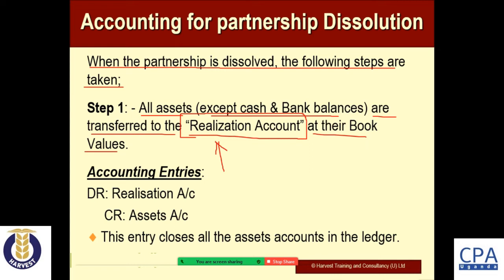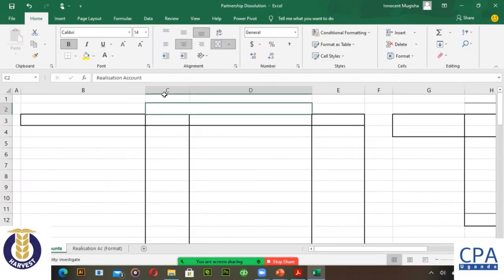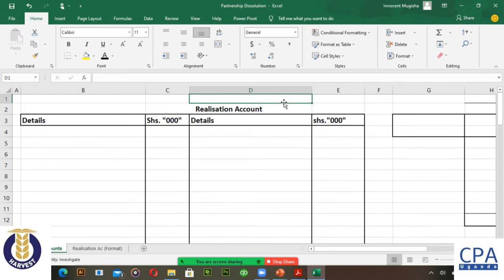So I'm going to make use of an Excel sheet. So this is my realization account. So what we are told in the discussion is that what we do, the very first step, is to debit this account with the assets. We transfer all the assets to the realization account. Now, as per the accounting entry, we debit.